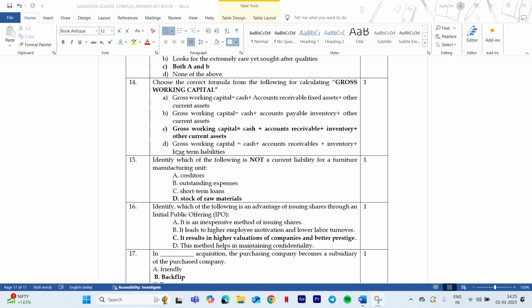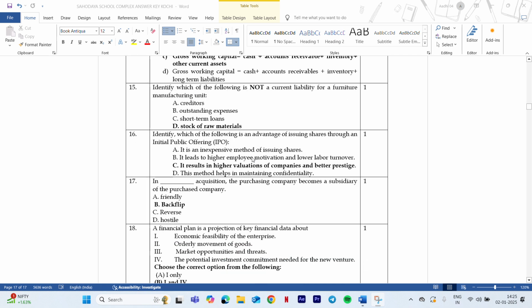A long-term liability comes under the liability side of the balance sheet. So this is also not correct. I hope this is clear. So the answer here is clearly C. Now moving on to next question.